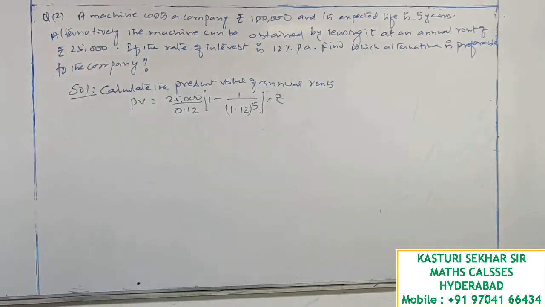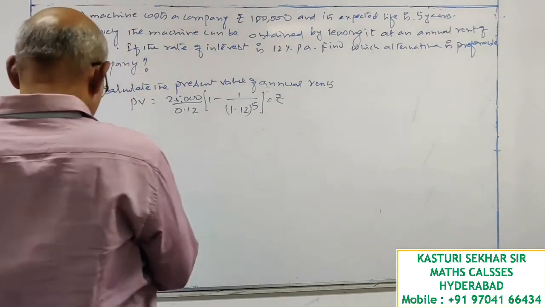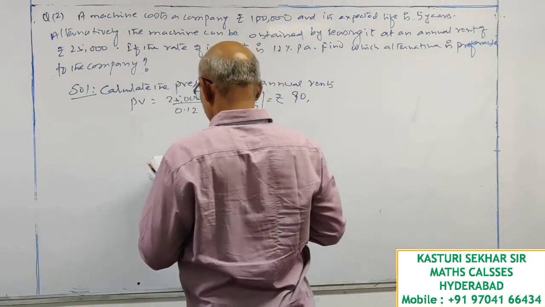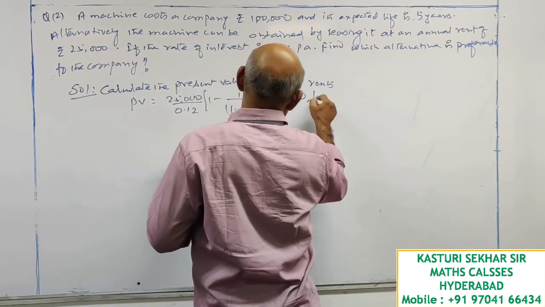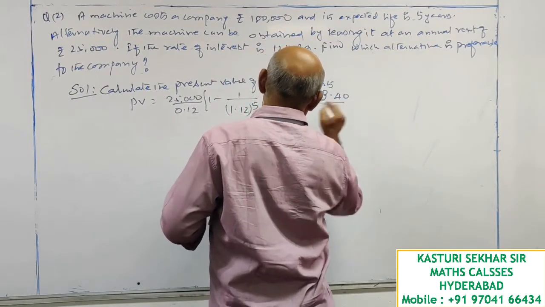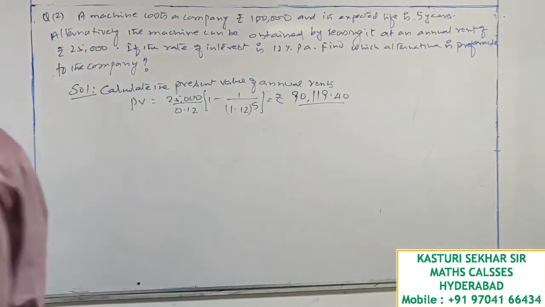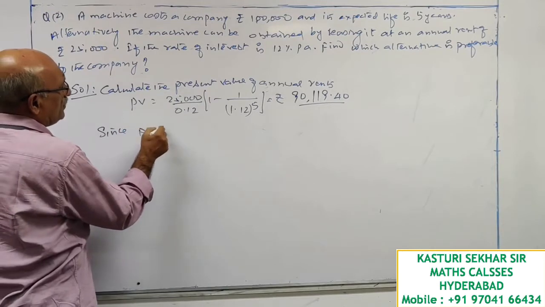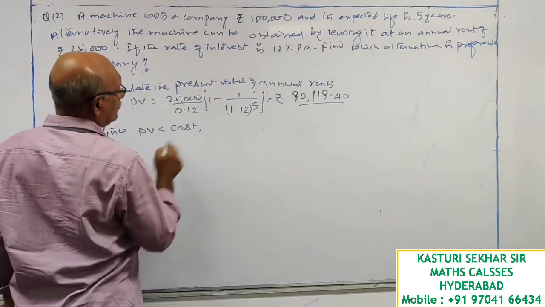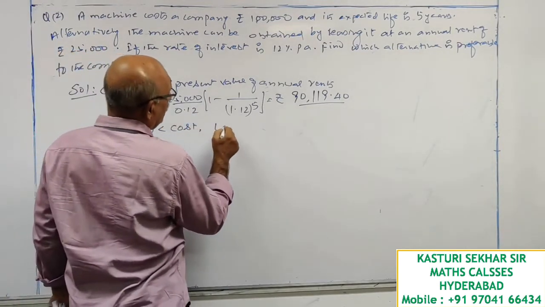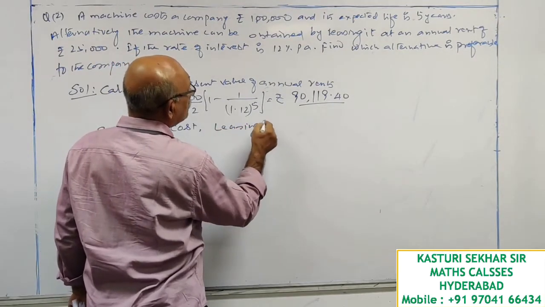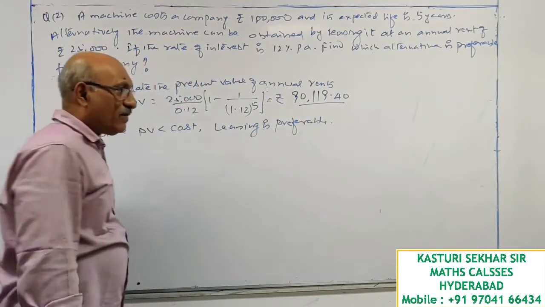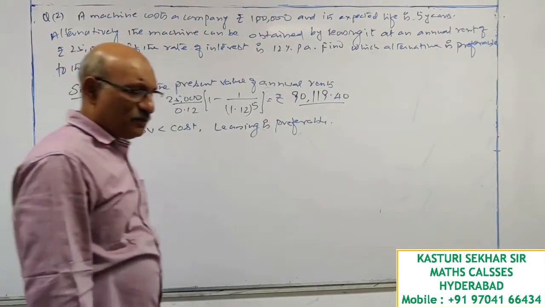When you simplify this on calculator, you will get 90,119.40. Since present value is less than cost, leasing is preferable.